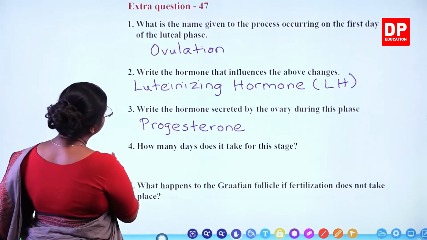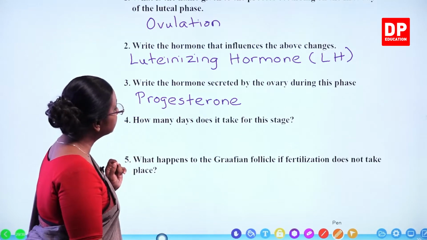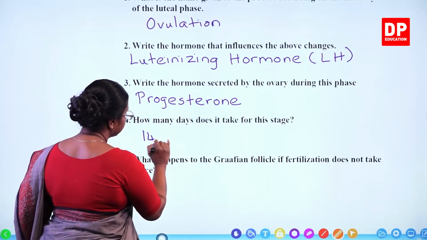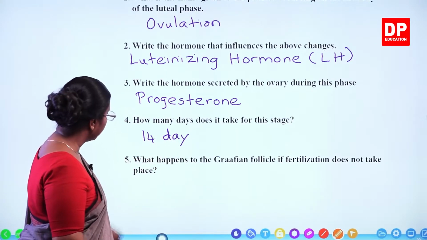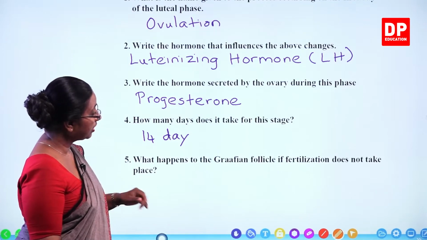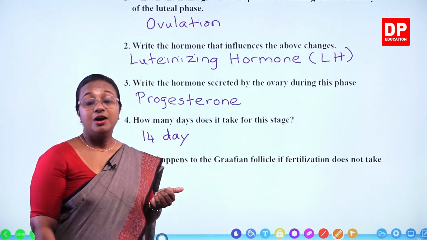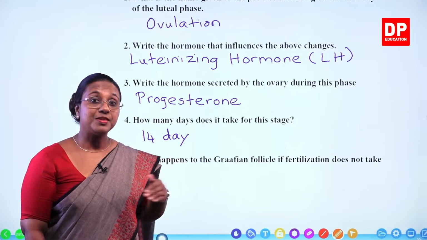Then the next part of the question, how many days does it take for this stage? Again, luteal phase is 14 days. Day 14 to day 28. What happens to the Graafian follicle if fertilization does not take place? We have observed that also in the cross-section of ovary. What happens there?